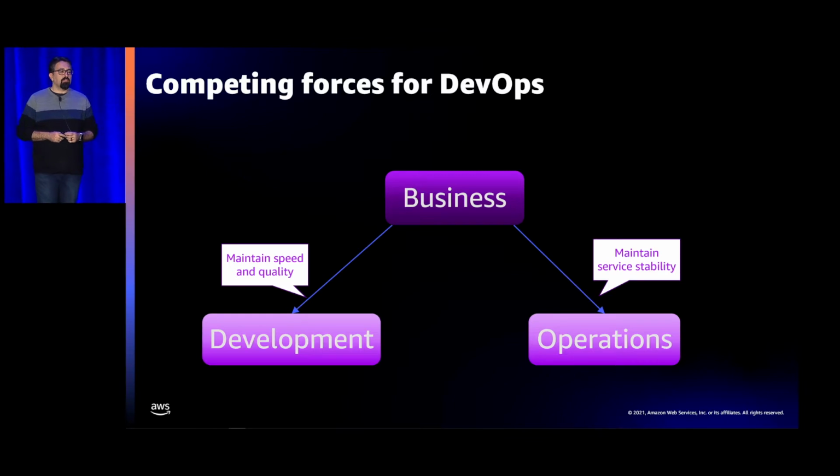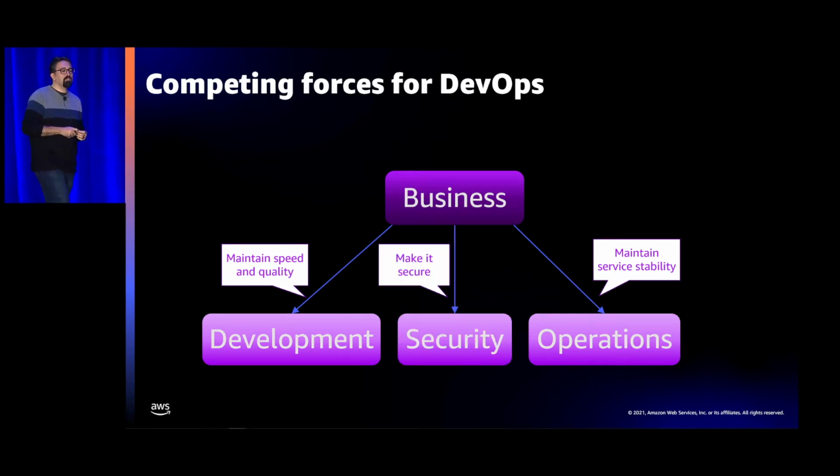So on the left, we've got development. The development teams are in charge of actually building to those requirements. So they're going to build the applications, they're going to maintain the quality, and they're going to try and maintain a speed and a cadence of development that meets the needs of the business and its customers. But we also have the operations team. And the operations team, their primary task is to maintain server reliability and service stability. And so their job is to keep things up and running so that the customers are getting what they need and the business is getting the outcomes that they want.